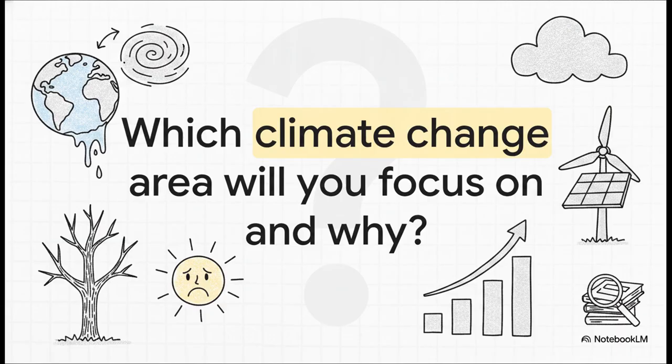Okay, first things first, let's look at the exact prompt you're going to face on exam day. It asks, imagine you have been assigned on the study of climate change. Which area of climate change will you focus on and why? Use examples. Now make sure you catch those core requirements, right? We have to choose a specific area to study, and we absolutely must justify exactly why we chose it, using examples. It's an open opinion question, so we need a really clear direction.